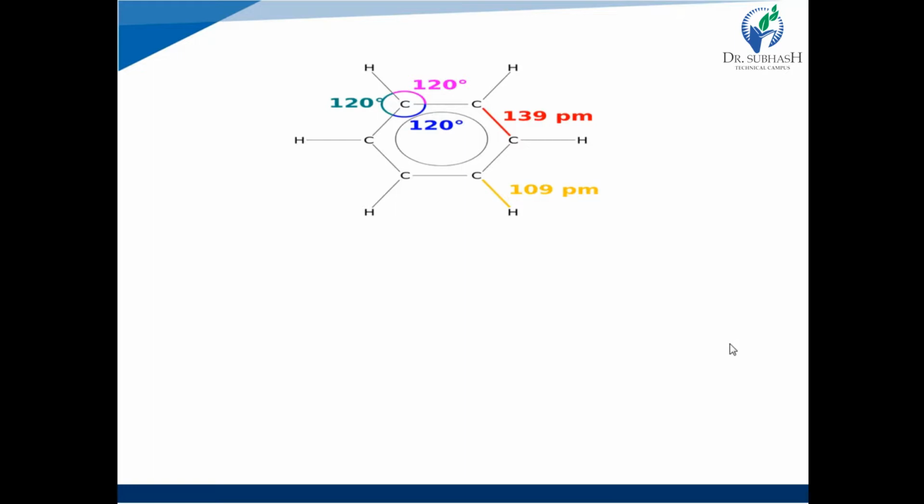So all bond angles are equal. Any bond angle between any two adjacent sigma bonds is 120 degrees. Then see the bond length: the carbon-carbon bond length is 1.39 angstrom or 139 picometer, and it is the same for all carbon-carbon sigma bonds. And the bond length of the CH sigma bond is 1.09 angstrom or 109 picometer.